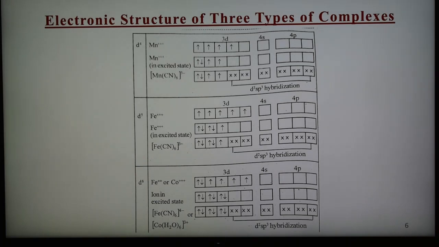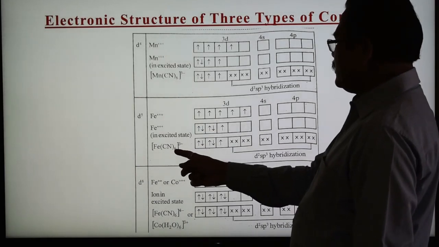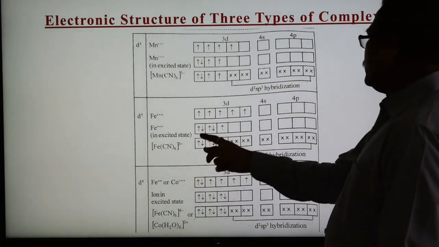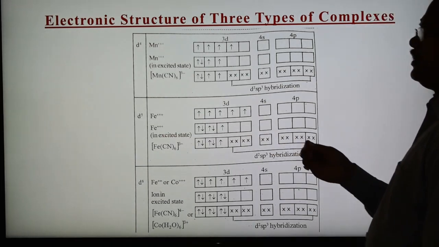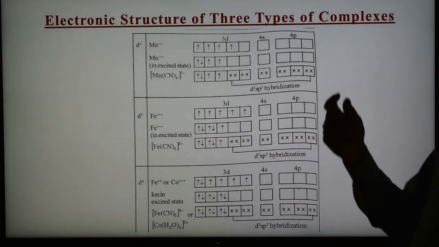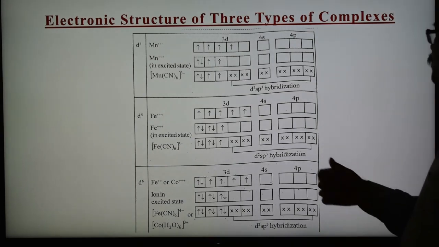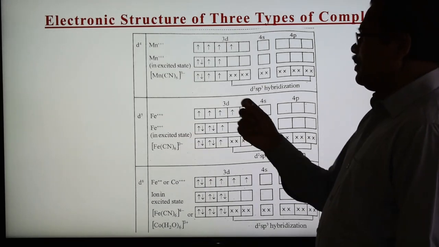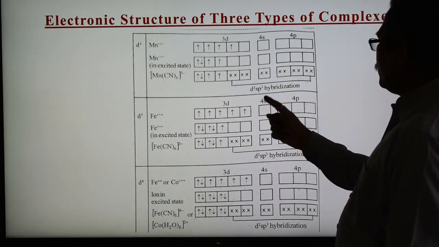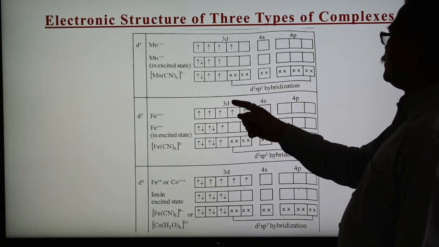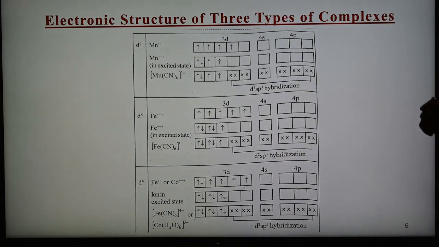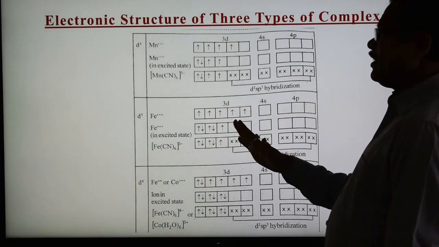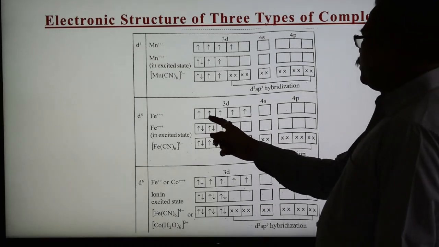Another example is d5, with Fe3+ as the metal, and this is the example hexacyanoferrate. Here iron has atomic number 26, and the ground state configuration of Fe is argon 3d6 4s2. Now Fe3+: in this complex Fe is in the +3 state, so 3 electrons are lost, 2 from 4s and 1 from 3d, and the remaining electrons are d5: 1, 2, 3, 4, 5.